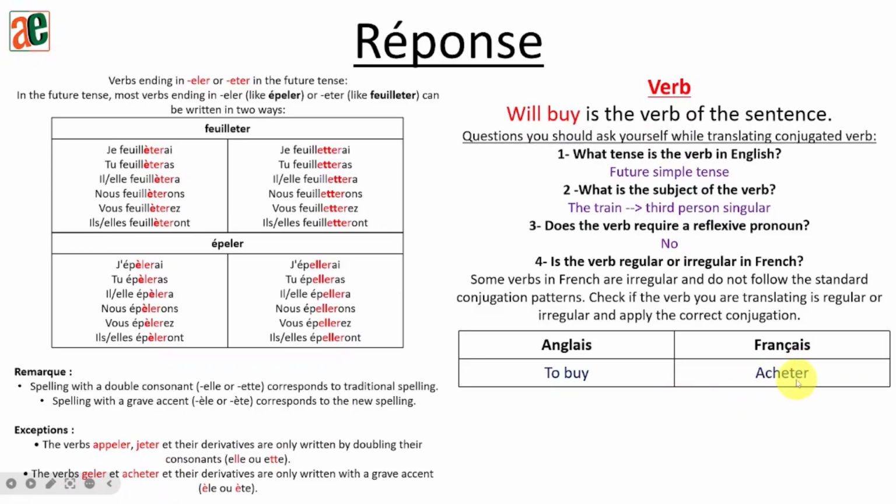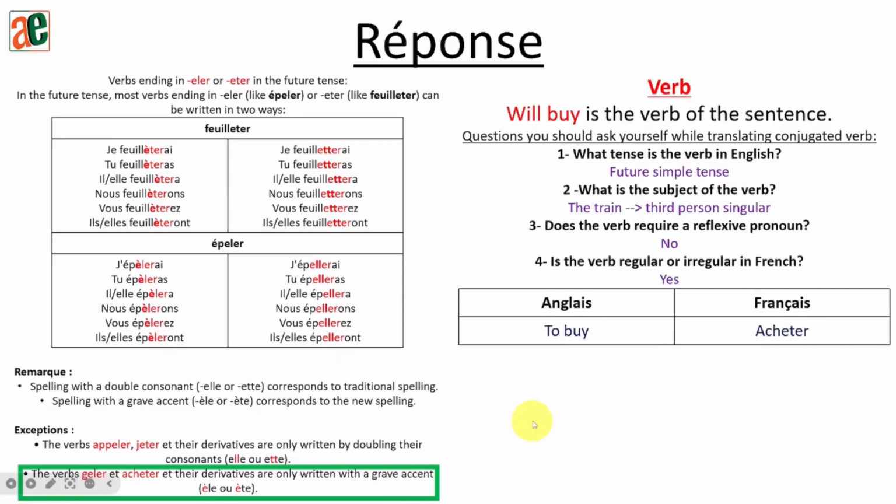So what are we going to do to get the future stem? We are going to remove the R and add an accent grave on the E before the T. So yes, it's an irregular verb. So for the verb to buy, what will be the stem or the fixed part? It will be ACHE accent grave TER. And to that one, we are going to add the future endings.